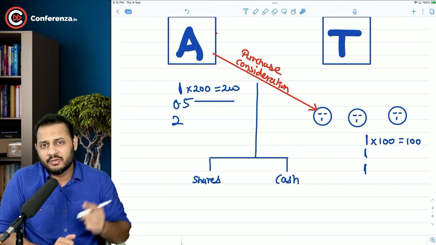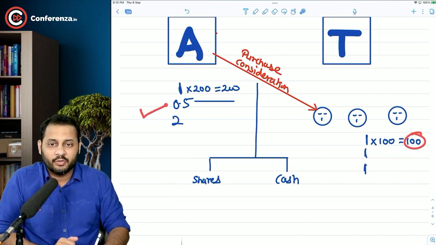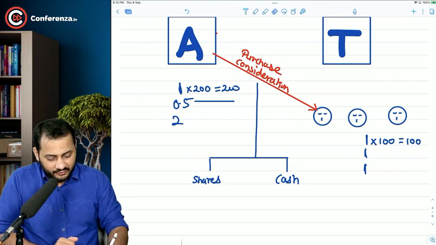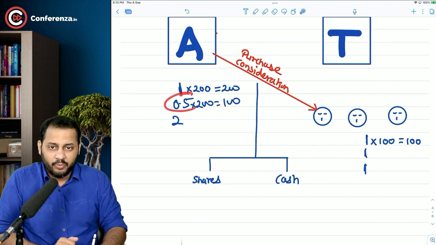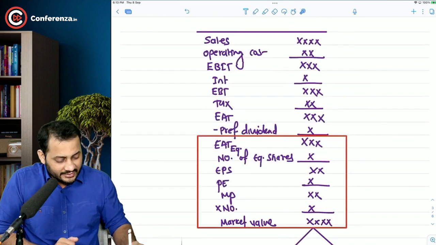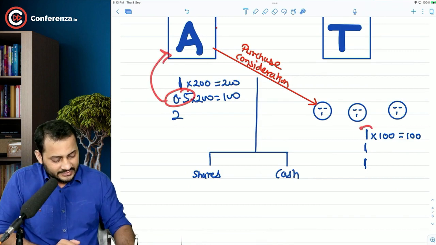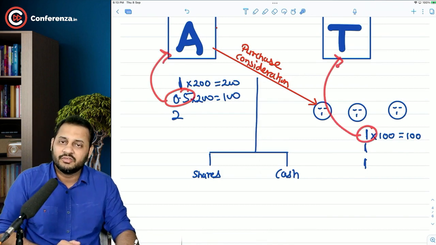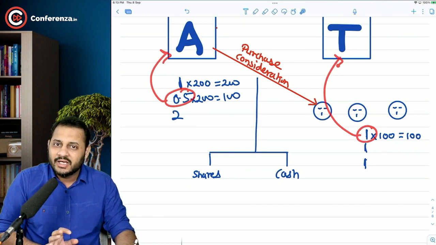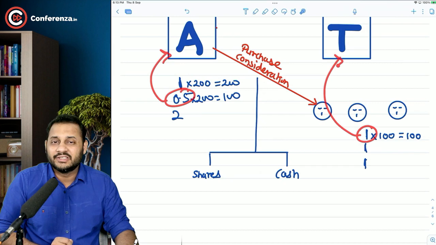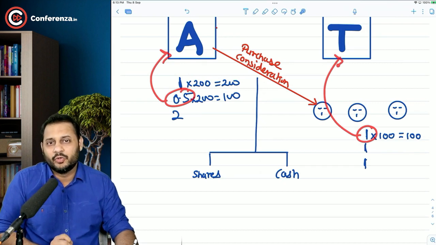So how many shares of your company are worth only 100 rupees? It's 0.5, because 0.5 multiplied by 200 is 100 rupees. That means 0.5 shares of your company is exactly equal to 1 share of their company. So now we can say that 100 is equal to 100. That means this is the exchange ratio. This exchange ratio that I just calculated was on the basis of market price, 100 and 200.